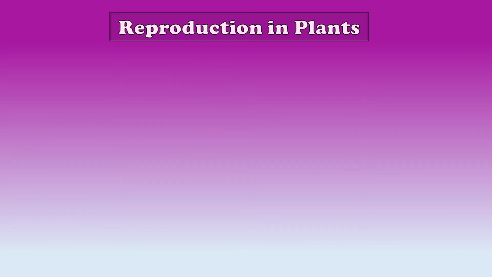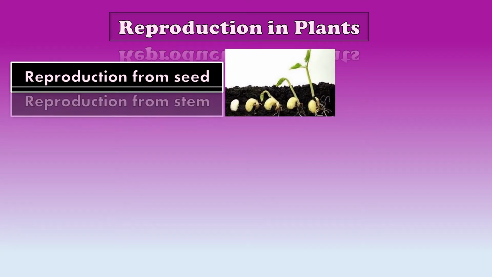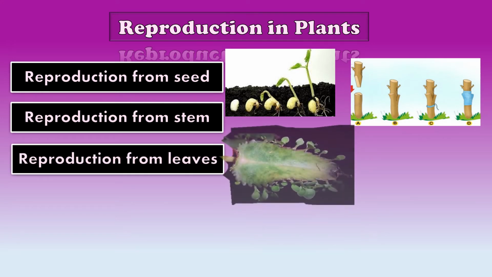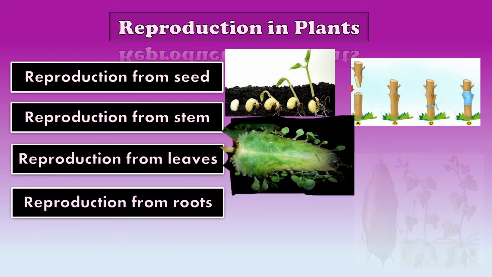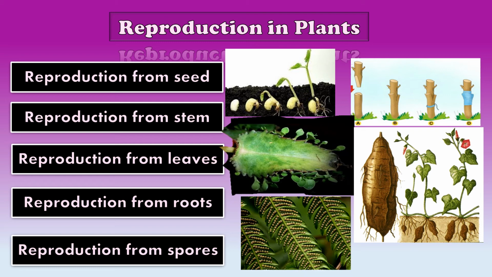Children, there are many ways by which plants reproduce. There are different ways in which plants reproduce, like reproduction from seed, reproduction from stem, reproduction from leaves, reproduction from roots, reproduction from spores. One by one we will learn all these different ways of reproduction in plants. Let's start with reproduction from seed.